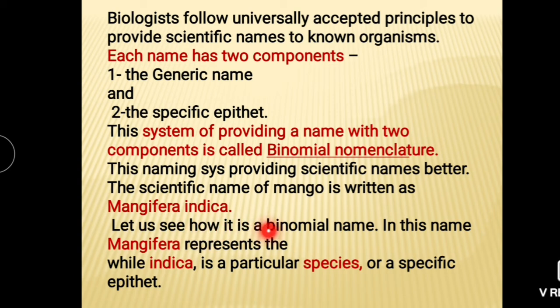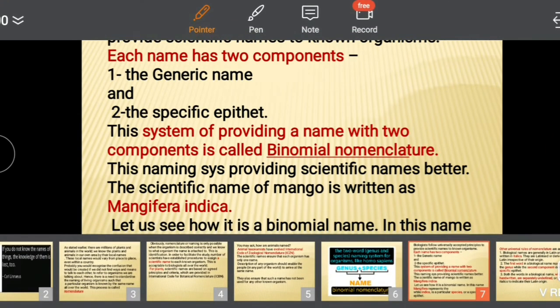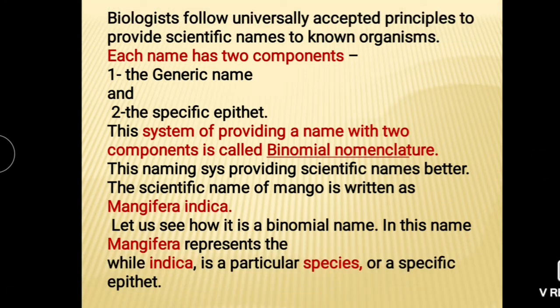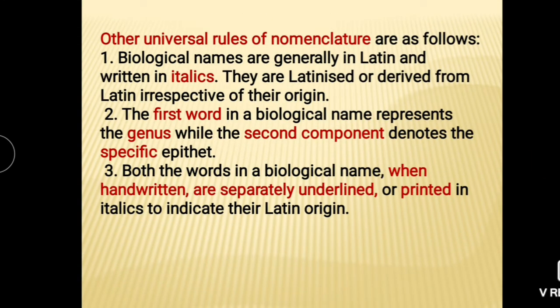Let us see how it is a binomial name. In this name, Mangifera represents the name of genus, while indica is a particular species or a specific epithet. Other universal rules of nomenclature are as follows.